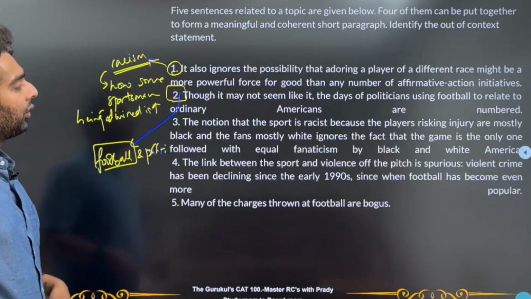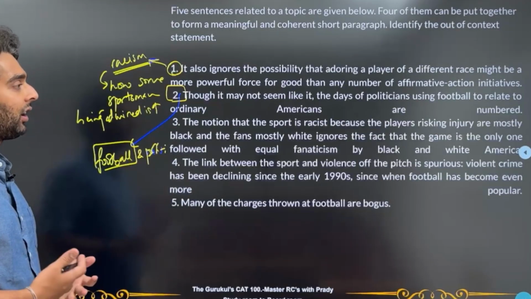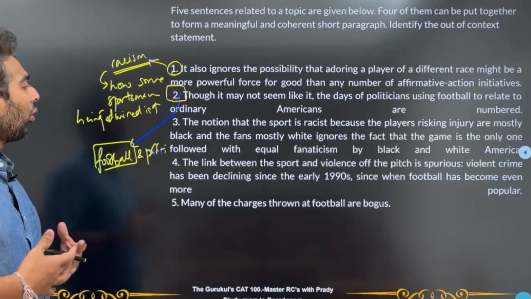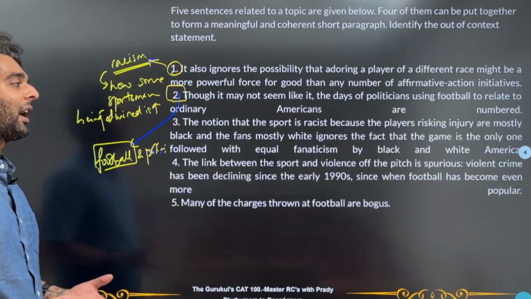Third one: the notion that the sport is racist because the players risking injury are mostly black and the fans mostly white ignores the fact that the game is the only one followed with equal fanaticism by black and white Americans.